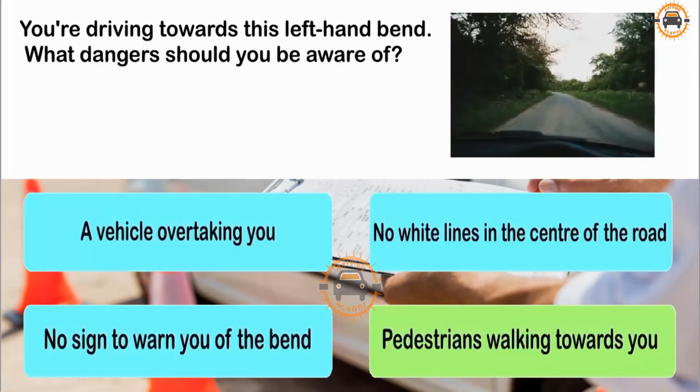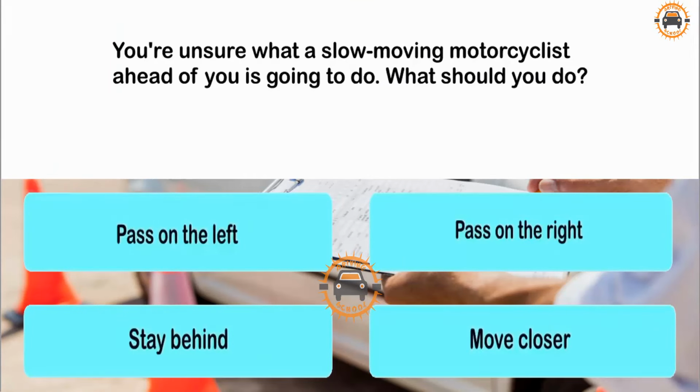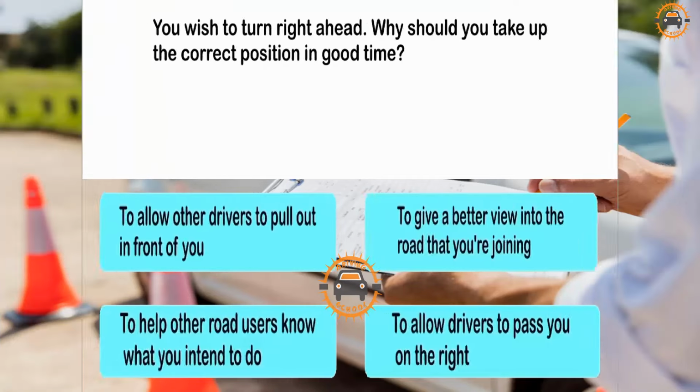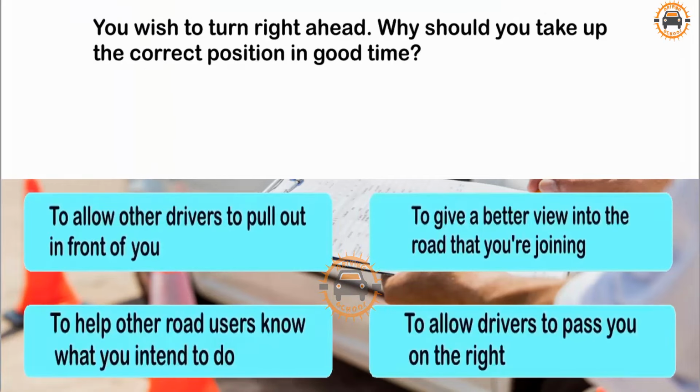Pedestrians walking towards you. You're unsure what a slow-moving motorcyclist ahead of you is going to do. What should you do? Pass on the left. Pass on the right. Stay behind. Move closer. Stay behind.